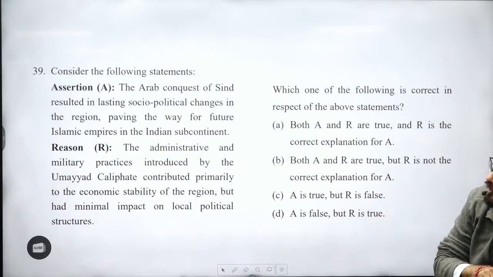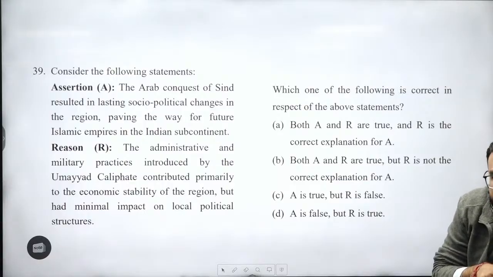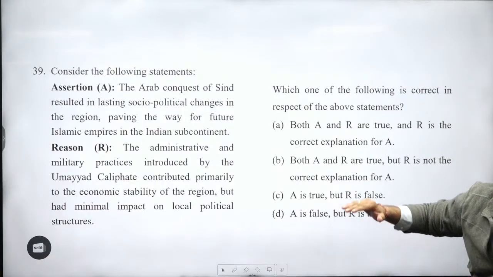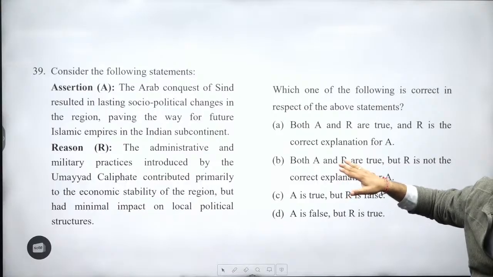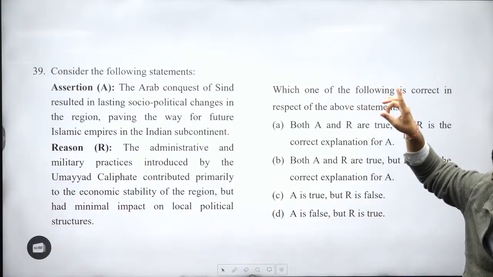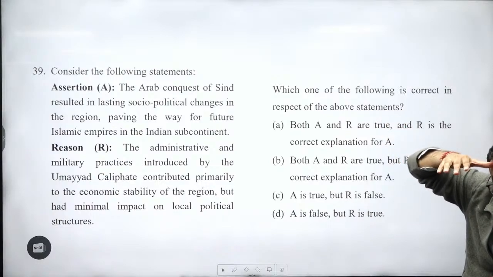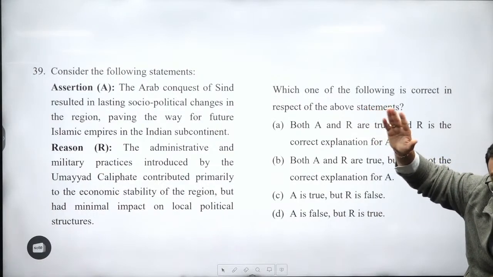39. The Arab conquest of Sindh resulted in lasting socio-political changes in the region, paving the way for future Islamic empires in the Indian subcontinent. Right. The administrative and military practices introduced by the Umayyad Caliphate contributed primarily to the economic stability of the region, but had minimal impact on local political structure. This is wrong. Now you are understanding Umayyad. You are understanding what? Abbasid. When Abbasid came and when Ottoman came and connected with modern history, Ottoman, and that will be taken over by, right, later on the Byzantine Empire will be coming, guys. Okay?